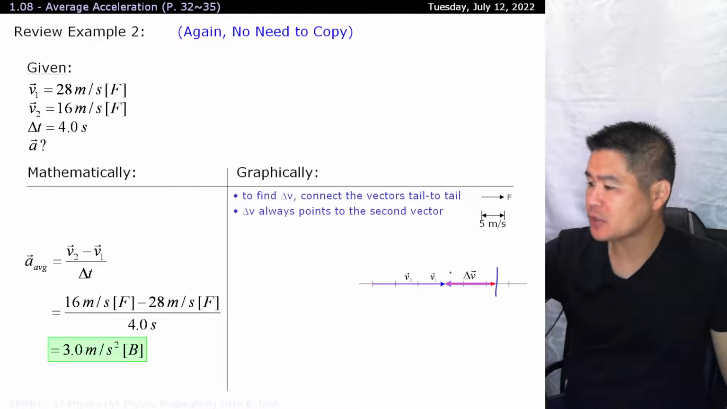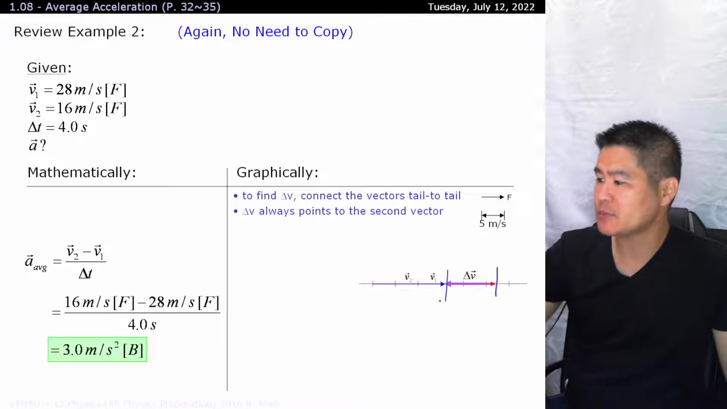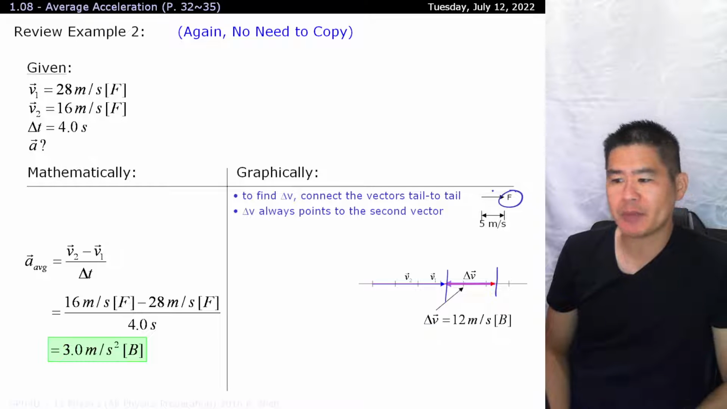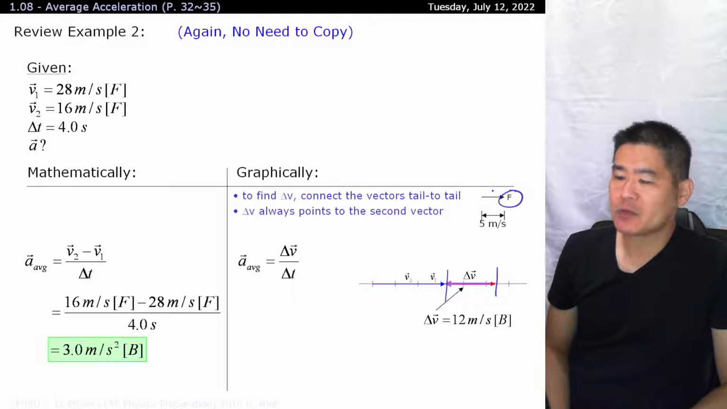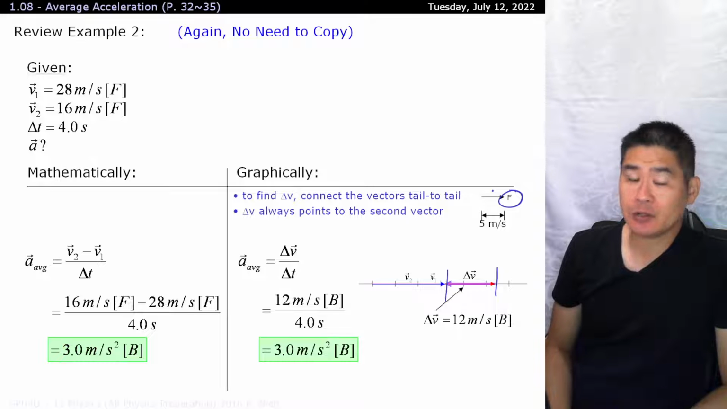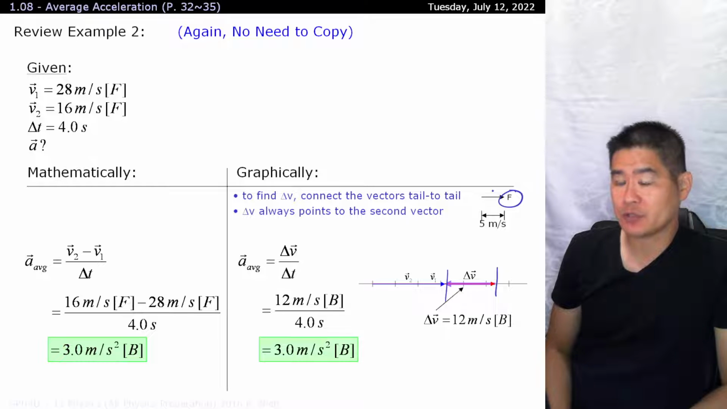Yet again, we measure out the length of it, and this time around you can clearly see it's pointing towards the left, which is the opposite of forwards, and that's why it's 12 meters per second backwards. Finish off this problem by dividing by time, and there's your answer. So you can take either approach, whether mathematically or graphically, you should arrive at the same answer.